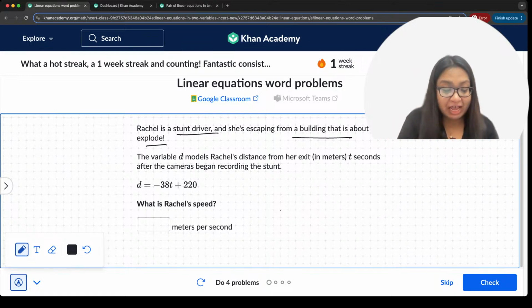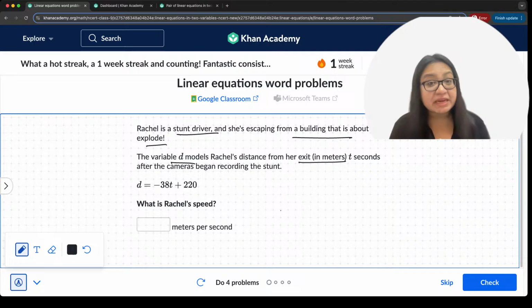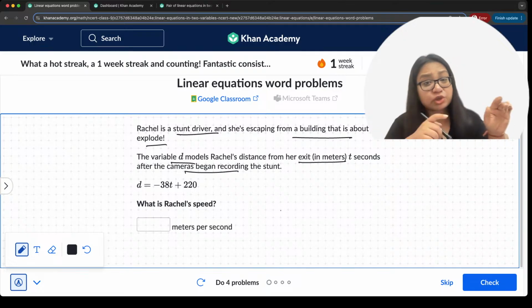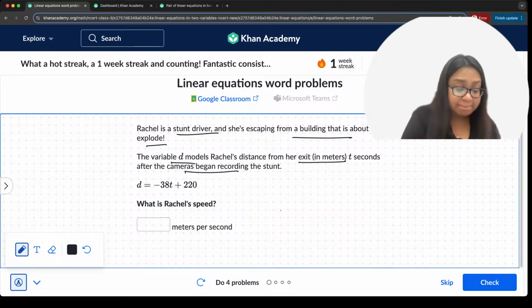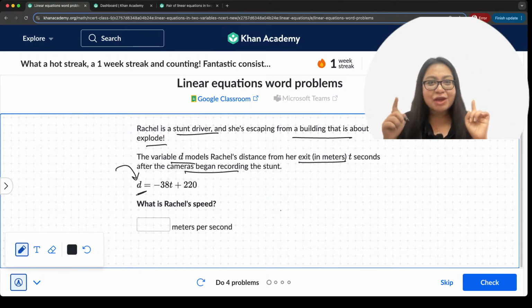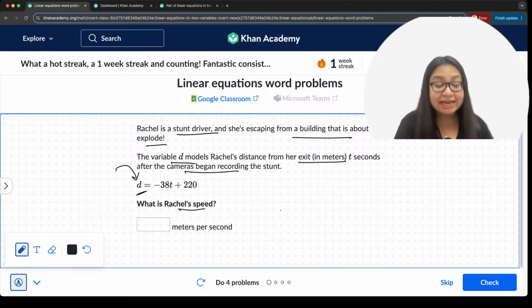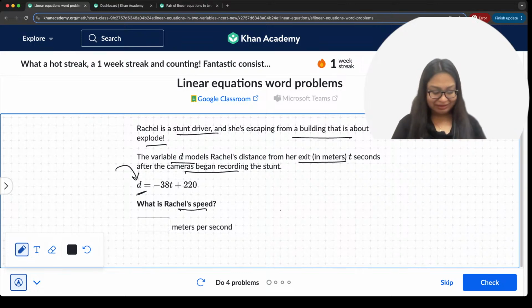Now, the variable D models Rachel's distance from her exit in meters, T seconds after the cameras began recording the stunt, right? So she's running away from a building, and the distance of Rachel from the building is given by this equation. D represents the distance. So quickly tell me, who can tell me the answer first? What is Rachel's speed here? Come on. Quickly tell me the answer here. What is Rachel's speed here?